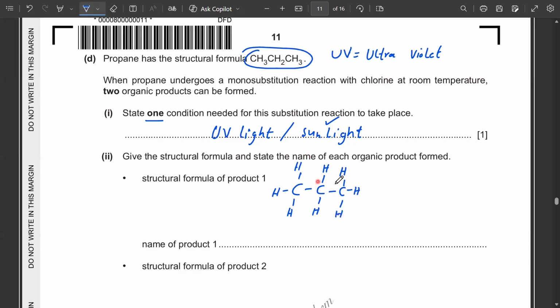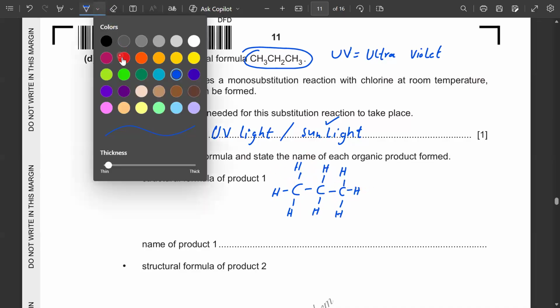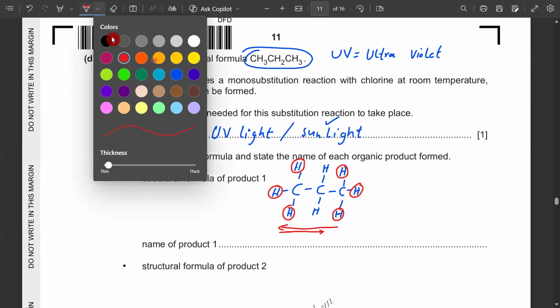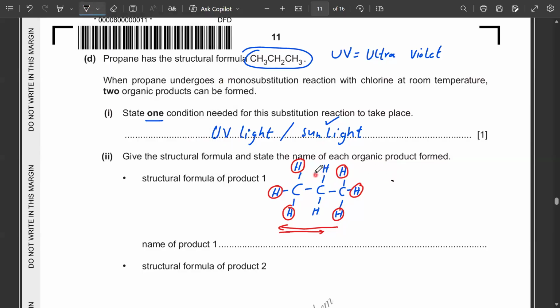Now, as a result of the reaction with the chlorine, it shows substitution, which means any one of these 6 hydrogen atoms can be replaced by the chlorine. These 6 hydrogen atoms all have the same position. If you go from left to right or from right to left, they are all at the same position. So you can take out any one of these 6 hydrogen atoms and it will give you one kind of product, or you can replace these 2 hydrogen atoms and that will give you another kind of product.